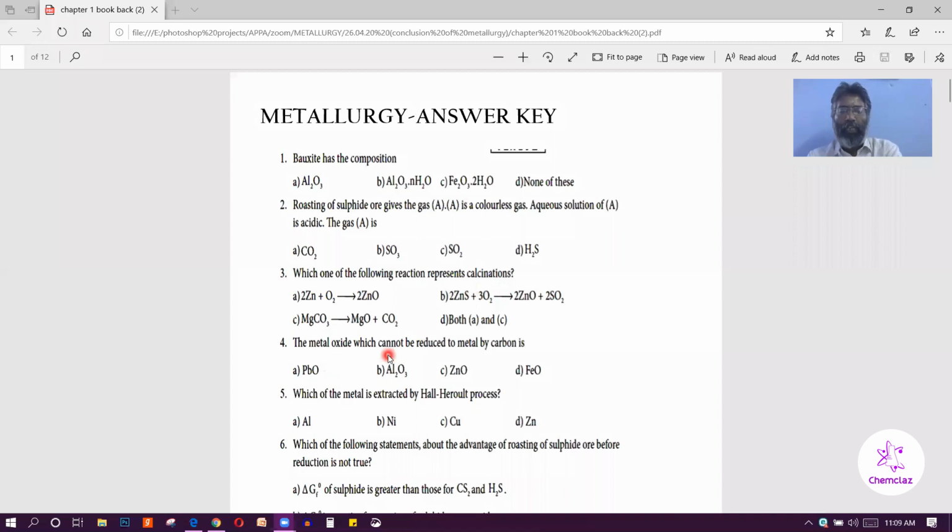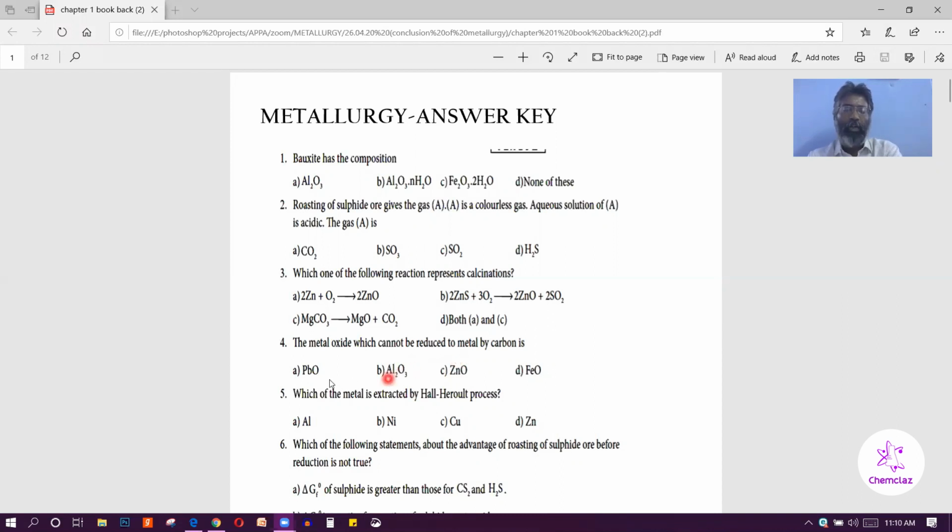The metal oxide which cannot be reduced to metal by carbon. Okay, so in objective type questions, there are positive type questions and negative type questions. But this one is a negative type question, cannot be reduced. So you cannot select the 'can be reduced' option. You should select the 'cannot be reduced' option. So which one is the correct answer?